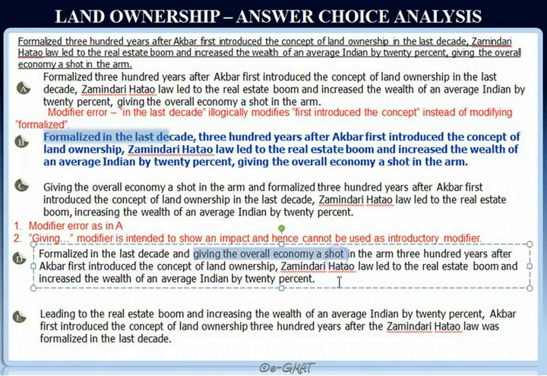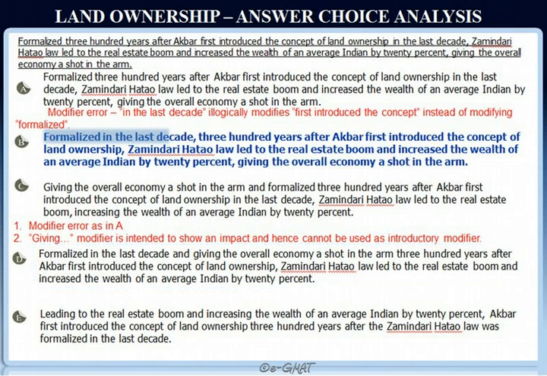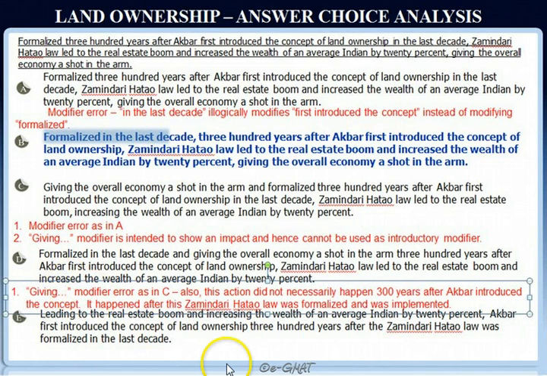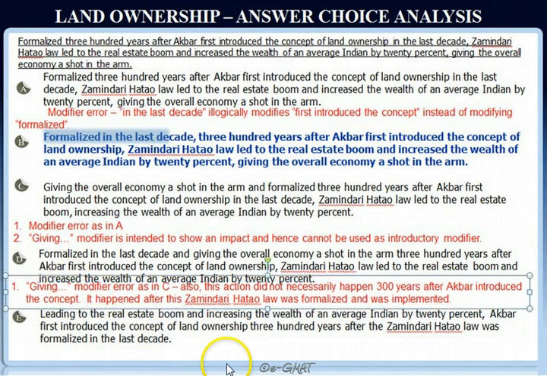I mean, the Zamindari Hatao law did not... giving the overall economy a shot in the arm is not a characteristic of the Zamindari Hatao law. It was the effect of the two actions that happened when the Zamindari Hatao law was implemented. So again, we have the same error as we had in choice C. Okay, so choice D is also incorrect.